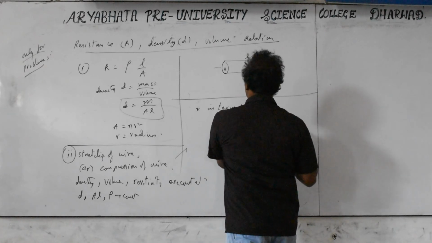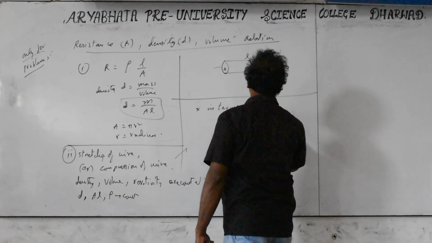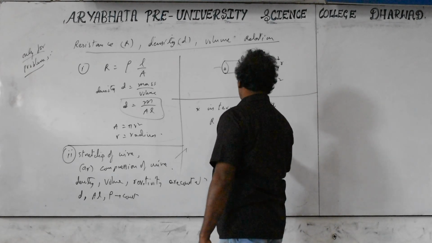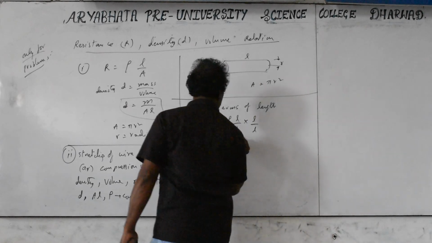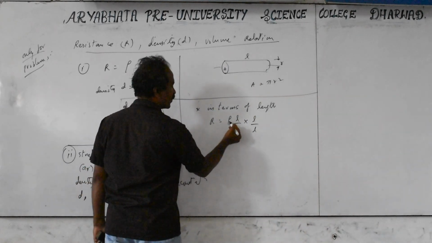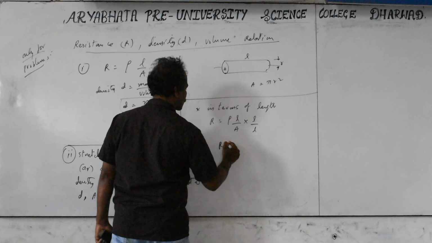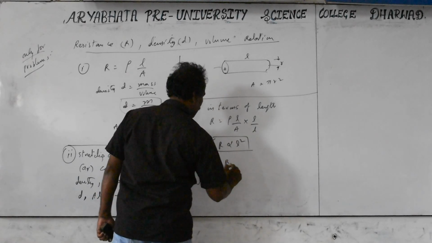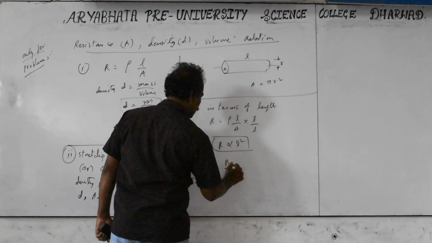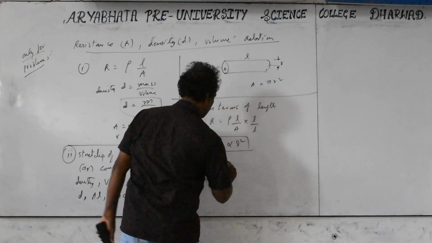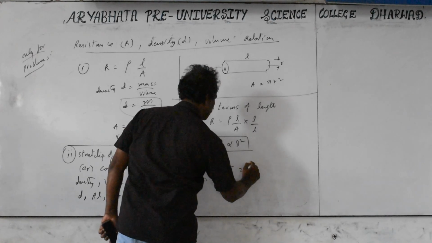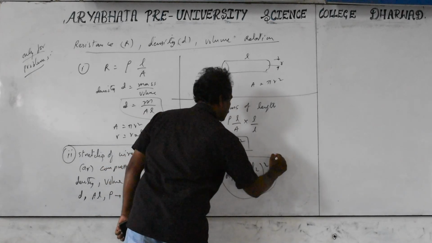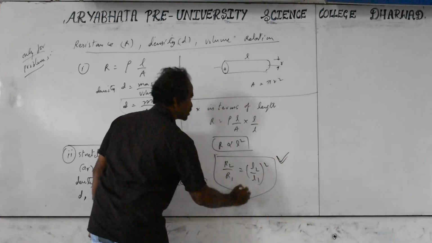In terms of length, R equals rho into L by A; multiply and divide with L. So area into length is the volume, which is constant, and rho is constant. So R is proportional to L square. That means R2 by R1 equals L2 by L1 whole square, since generally we require the new resistance for the new length. This relation is very, very important for the stretching of the wire.